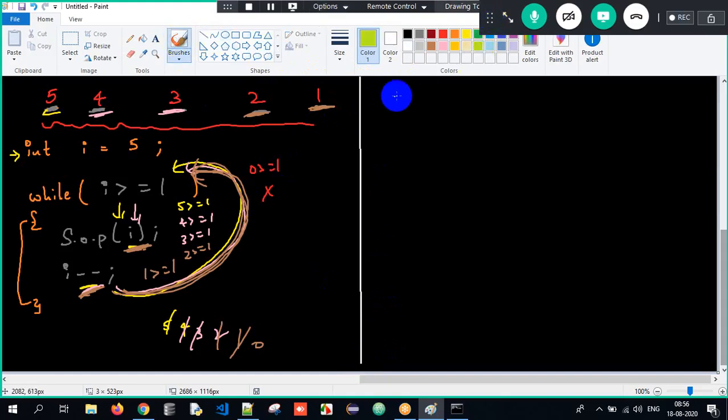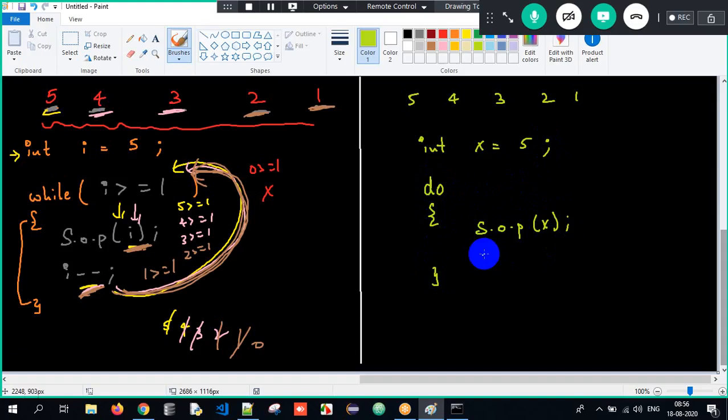So now, first of all, see 5, 4, 3, 2, 1, correct? int x equals 5. Same thing: do. Do what? It has to print the value of x, and then it has to decrement, until it reaches 1. Don't you think both are the same? It's very easy, but only the execution will matter.